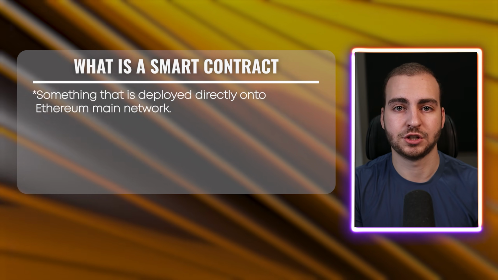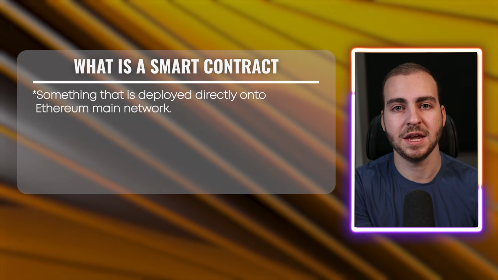So this is in contrast if we just wrote a normal smart contract. A smart contract is something that is deployed directly to the Ethereum main network, and this means that anytime we want to do any work in that smart contract, we have to utilize the Ethereum chain, which means we're paying a ton of gas fees, we're paying validators, we're paying all this kind of stuff, and we're doing quite a bit of work. And doing any computations on a blockchain, storing any kind of data is very, very expensive, so that's why we take it off chain. We'll talk more about this later.